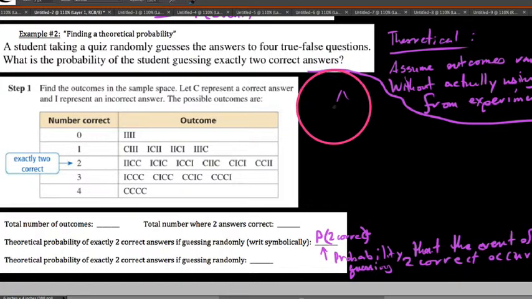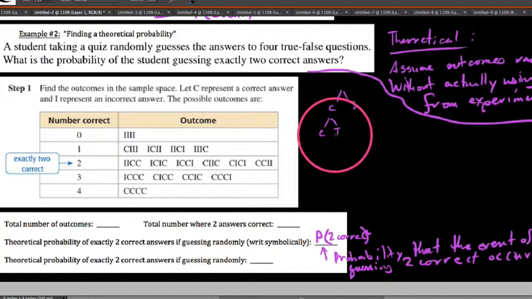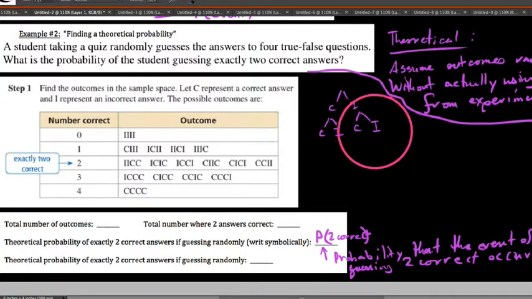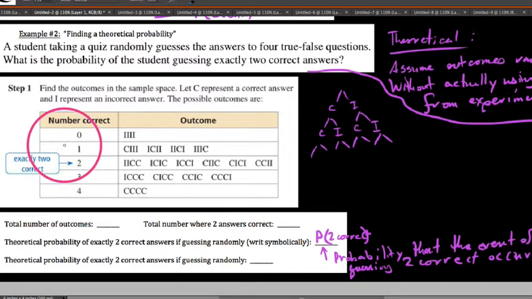For the first question we could say correct or incorrect, and then from there I could get correct or incorrect, and you can see how this pattern is going to fall down, and we just keep getting this tree. Over here on the left are all of the outcomes that are possible for 4 true-false guessing questions, written in roster notation. We could get them all wrong or all right, or the first one right and the next 3 wrong, or the first one wrong, the next one right, and the next 2 wrong. It's listed here by number of correct.